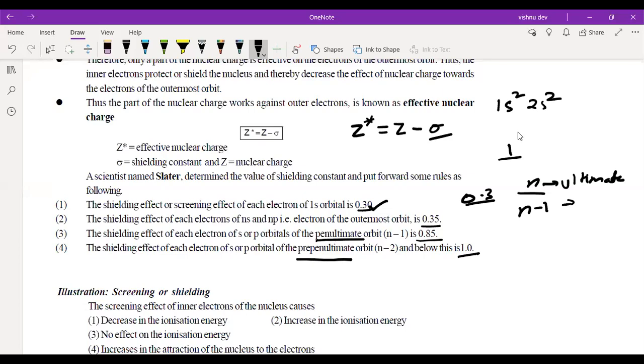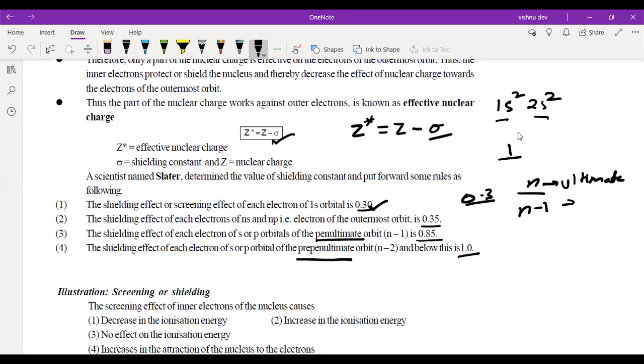It will be 1s2 and 2s2: 2 electrons in the 1s orbit and 2 electrons in the 2s orbit. So you just have to multiply 2 into 0.3 plus 0.35 into 2. That's how you find the value of sigma.